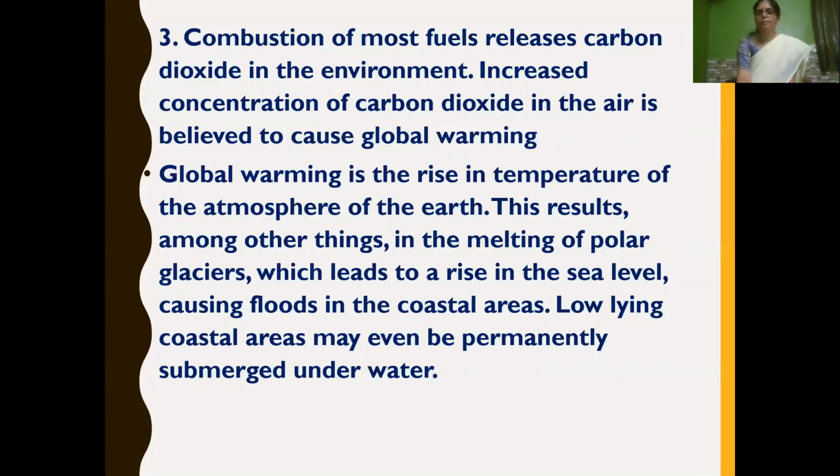This results in melting of ice glaciers in the polar region. If ice melts, what happens? It leads to a rise in sea level, causing floods in coastal areas. Coastal areas may be temporarily or permanently submerged under water. These are all the ill effects of global warming.